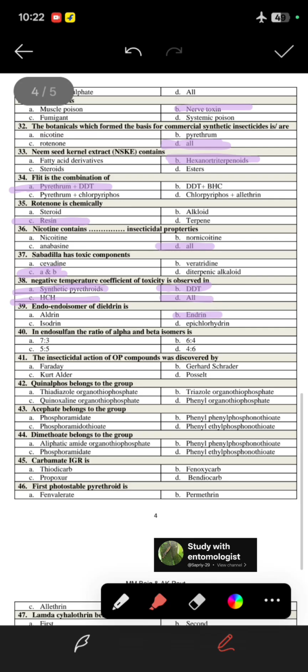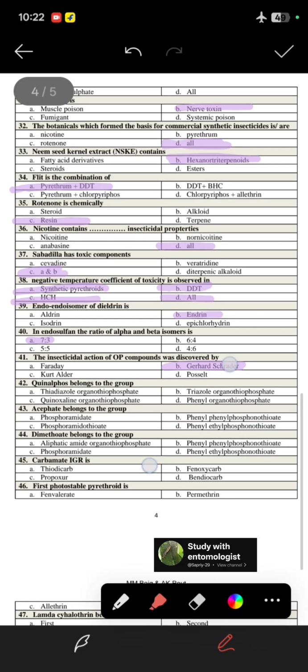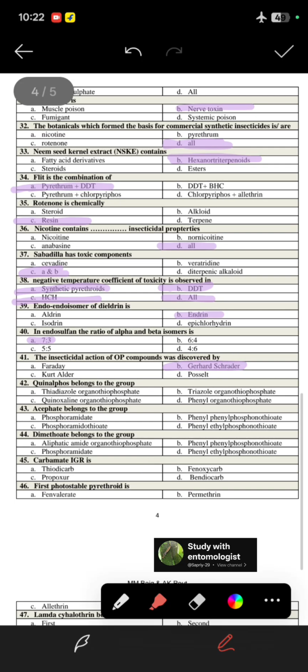Next, in endosulfan the ratio of alpha and beta isomer is 7:3. Next is the insecticidal action of OP compounds was discovered by, so it is discovered by Gerhard Schrader. They named a gas Tabun, honoring Gerhard Schrader's work. Next question is quinalphos belongs to which group, so it belongs to the quinoxaline organothiophosphate group. Next is acephate belongs to the group, so it belongs to the phosphoramidothioate group.